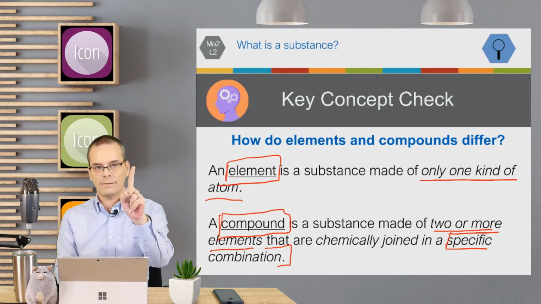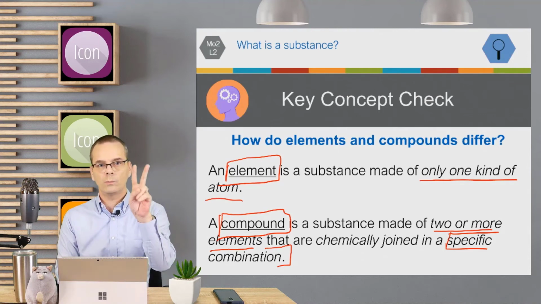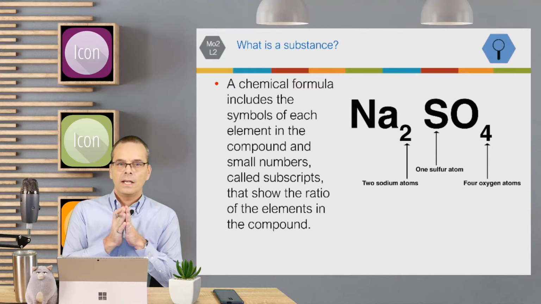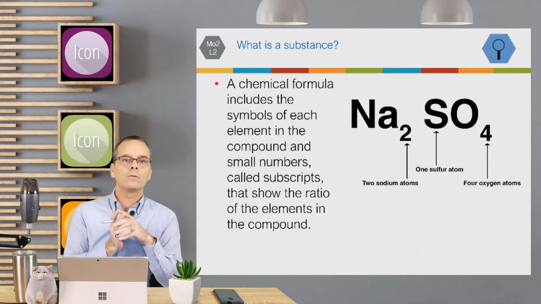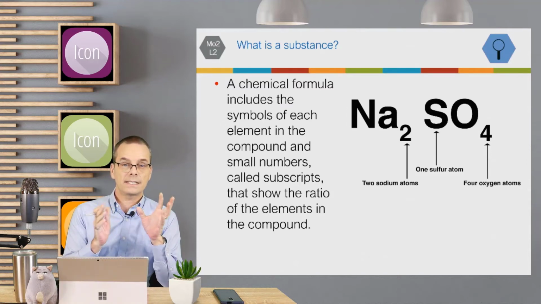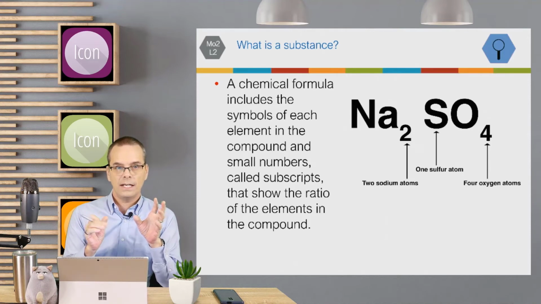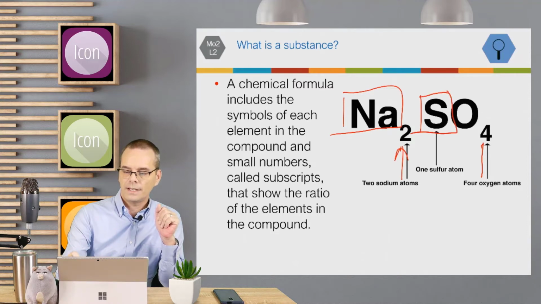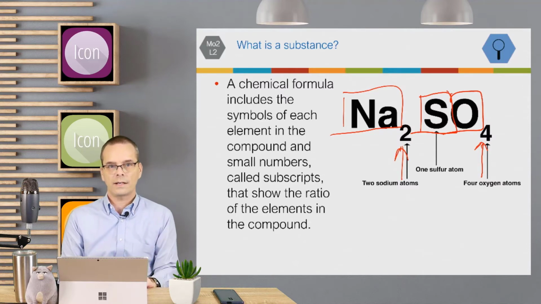Elements, one kind of atom. Compounds, two or more elements or atoms joined in a very specific combination. And this combination is written like a chemical formula. It has the symbols of each of the elements in the compound, and then small numbers to show the ratio of the elements. For example, you have here sodium, sulfur, and oxygen, and this little number here denotes that there are 4 oxygen atoms and only 1 sulfur atom.